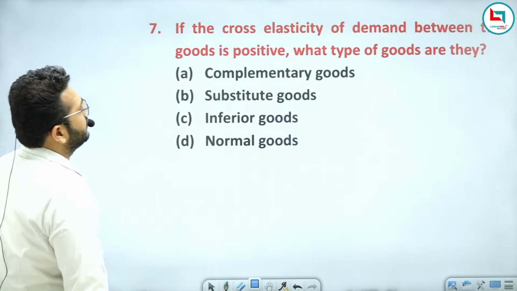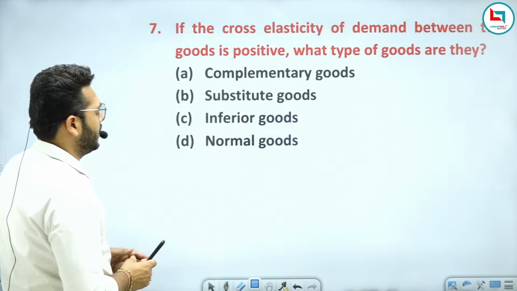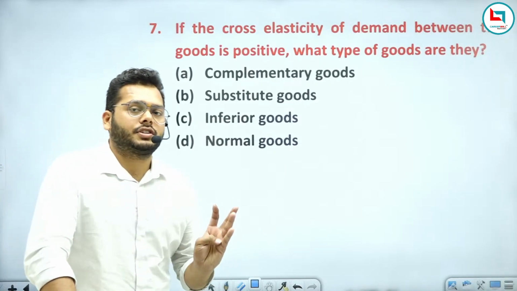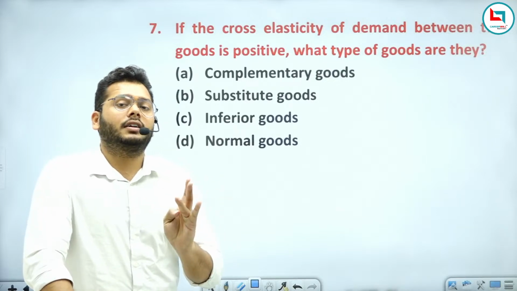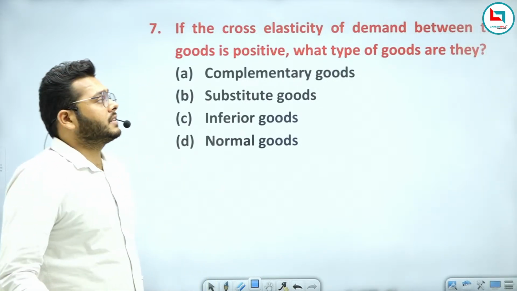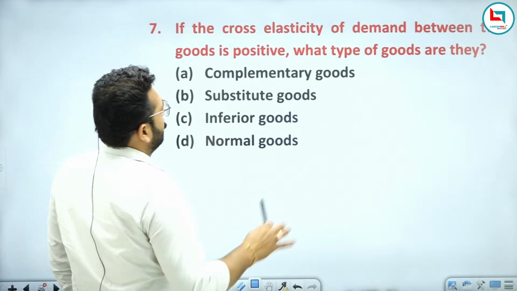Next, cross elasticity of demand. As you all know, I have explained three types of elasticity of demand: price elasticity of demand, cross elasticity of demand, and income elasticity of demand. So cross price elasticity of demand between two goods is positive. What type of goods are they?